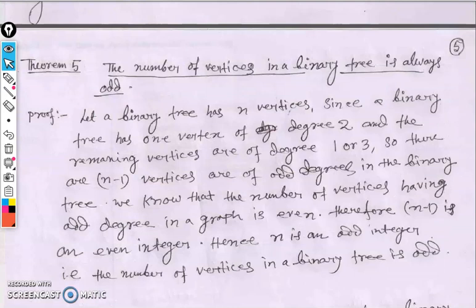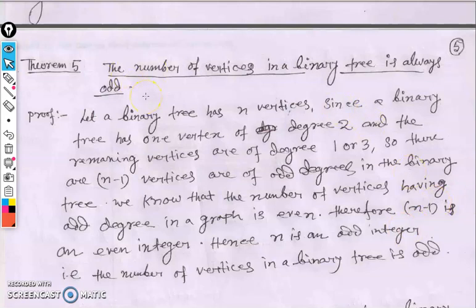The number of vertices in a binary tree is always odd. কোনো একটা বাইনারি ট্রিতে নাম্বার অফ ভার্টিসেস অড সংখ্যা, মানে 1টা 3টে 5টা 7টা 9টা 11টা 13টা 15 and so on. A binary tree should not consist of any even number of vertices. That's a very important theorem. Okay, the number of vertices is always odd.